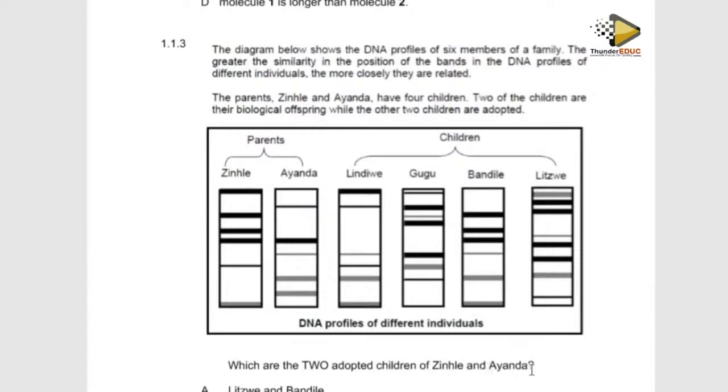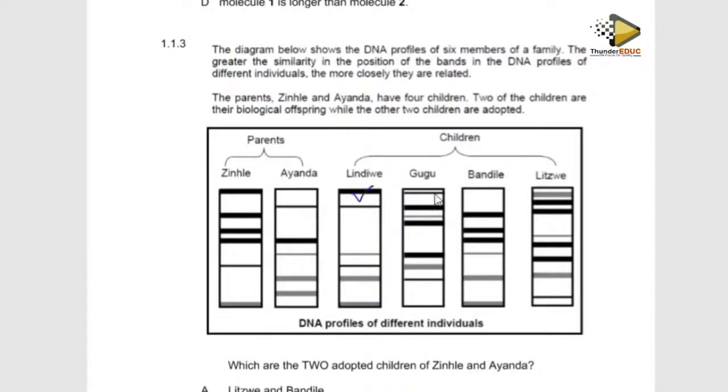So we draw. This one matches from the father, this one matches from the mother, this one from the father, this one from the mother. So this one is covered, meaning it is a biological child.